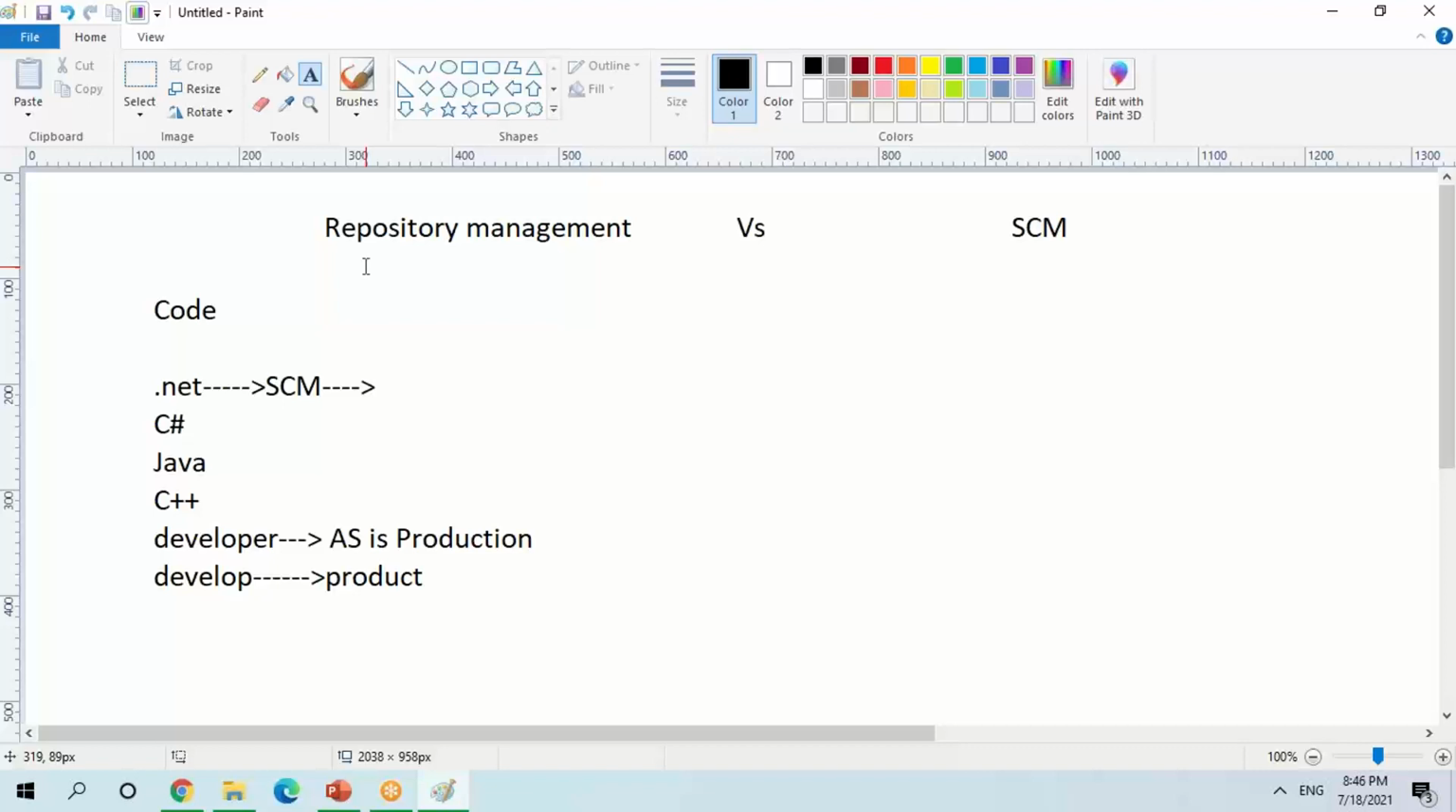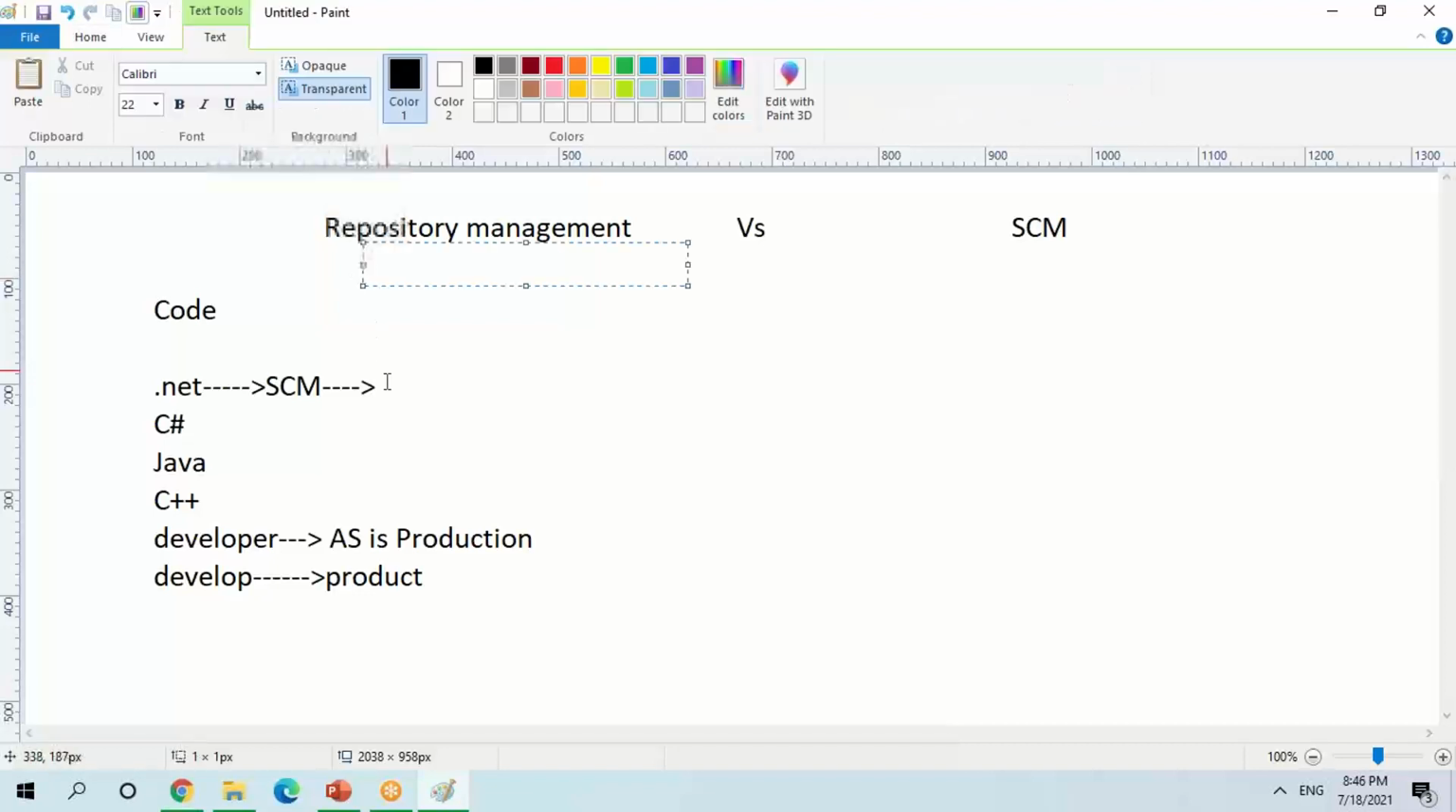What I'm understanding is basically artifacts, as we call them in Azure DevOps, are how to maintain the built application from the source code. We are talking about repository management. That's what I understand.